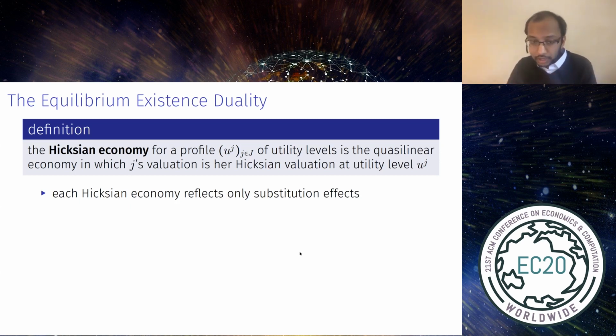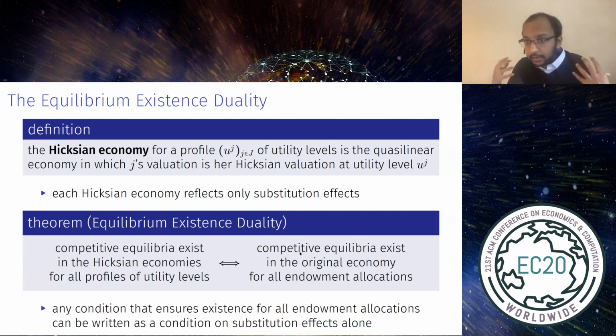And by construction, each Hicksian economy reflects only substitution effects because agents' utility levels are fixed. And so now I can state our equilibrium existence duality more precisely. What it says is that competitive equilibrium exists in the Hicksian economies for all profiles of utility levels, if and only if competitive equilibria exist in the original economy for all endowment allocations.